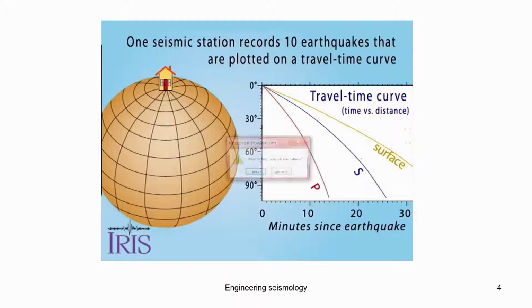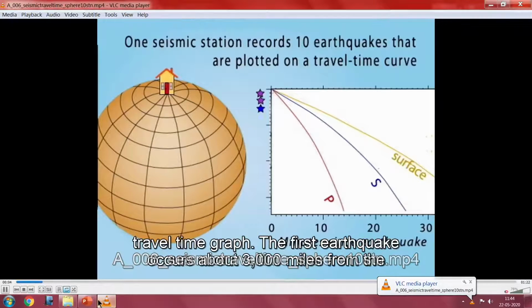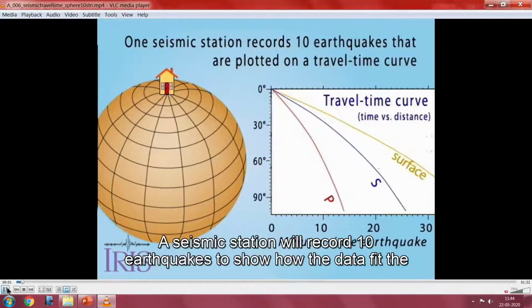I will open another animation video. You can see this very clearly. There are the P, S and surface waves, and this is the distance. There are two ways you can look at this figure. One is the station location. The other one is the earthquake, which can happen anywhere on the globe.